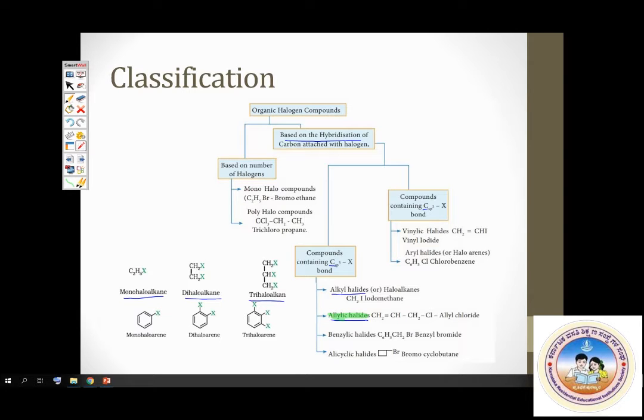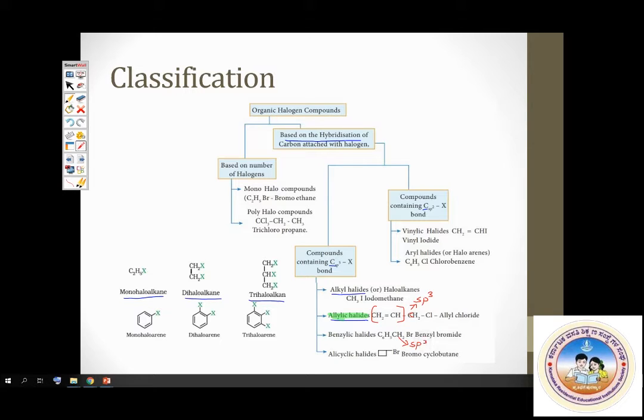Allyl system is a system wherein halogen atom is attached to sp3 carbon. See, this is sp3 carbon, but that in turn is attached to a double bond. This becomes allyl system. Similarly, you have a benzyl system. Halogen atom attached to sp3 carbon. This is sp3 carbon.